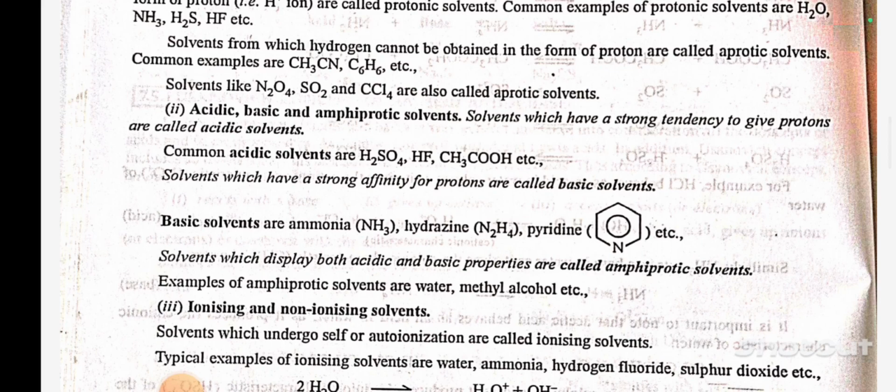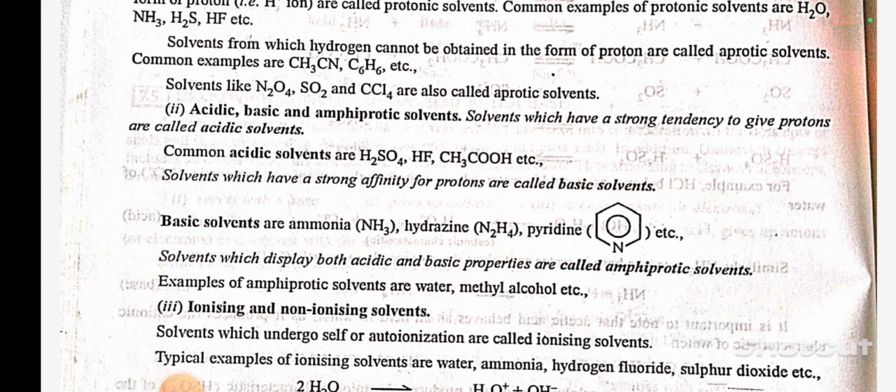Solvents which have a strong tendency to give protons are called acidic solvents. Common acidic solvents are H2SO4, HF, CH3COOH, etc. Solvents which have a strong affinity for protons are called basic solvents. Basic solvents are ammonia, hydrazine, pyridine, etc.